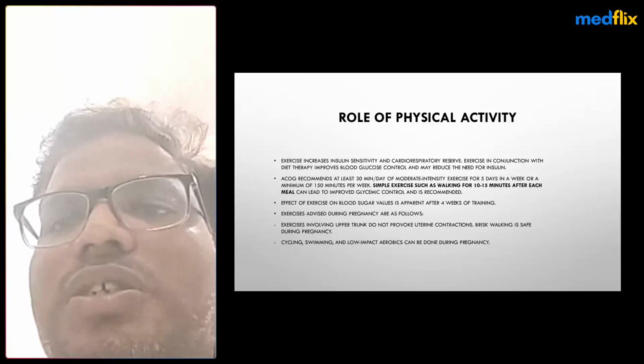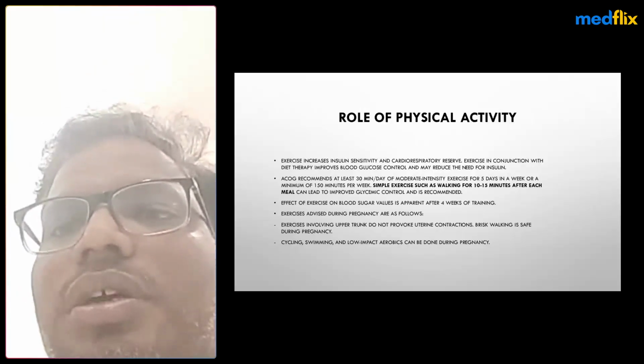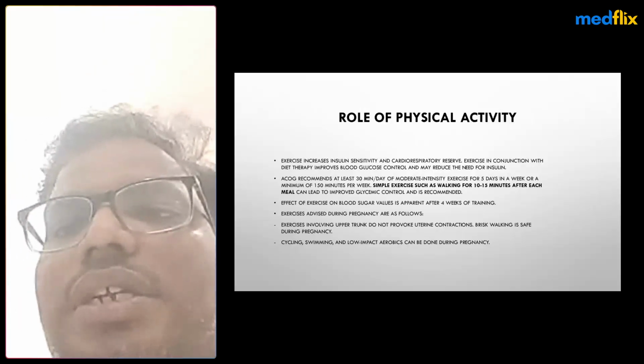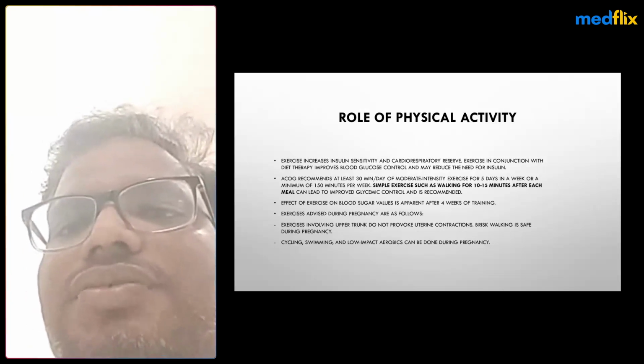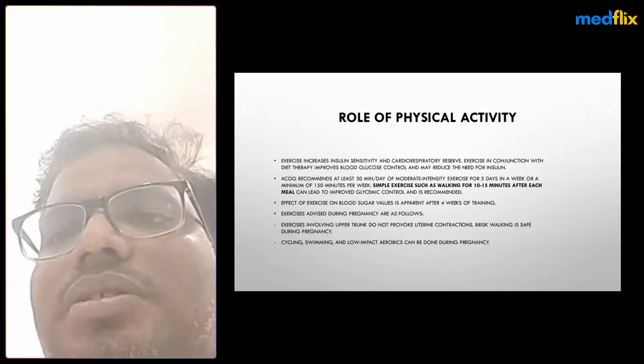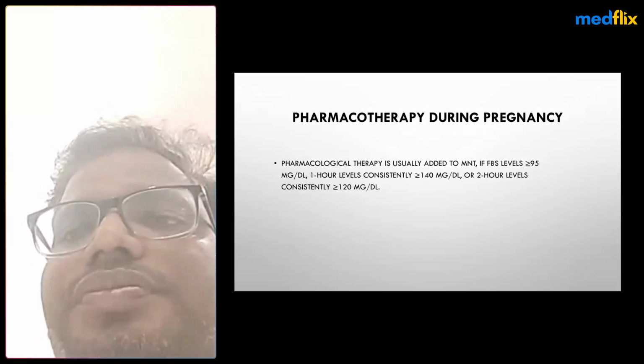Exercise involving mostly the upper trunk does not provoke uterine contractions. Brisk walking is safe during pregnancy. Even cycling, swimming, and low impact aerobics can be done during pregnancy.